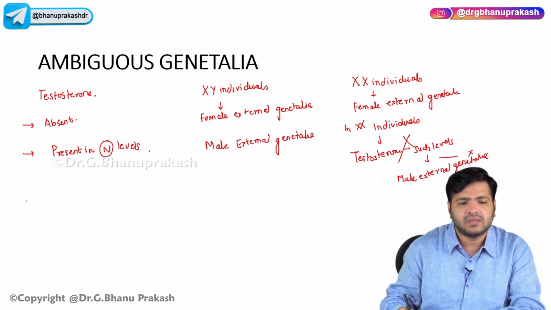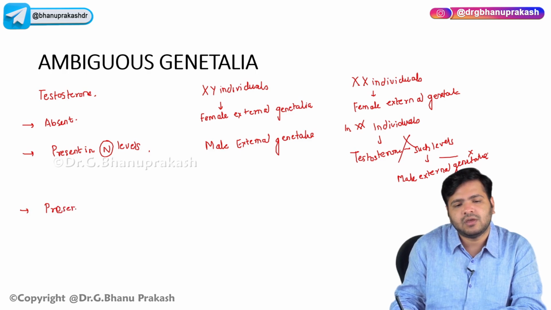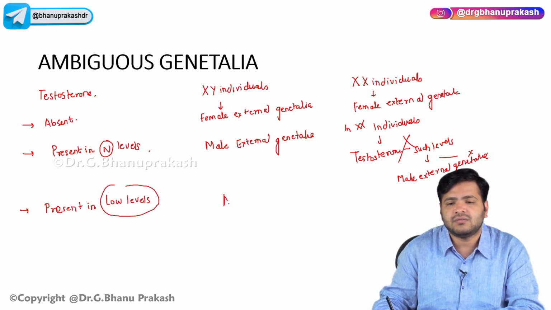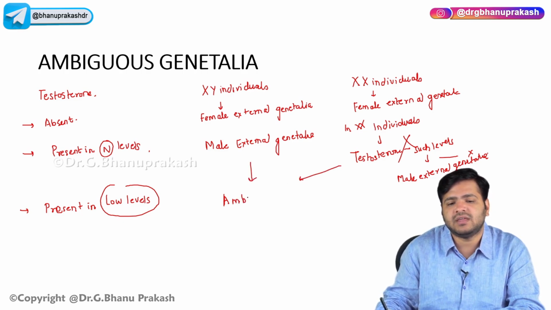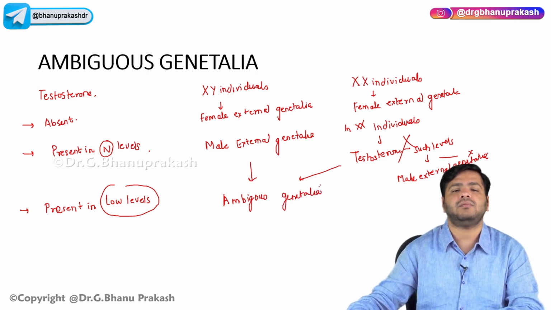Apart from that, remember, if it is present in low levels, what will happen? Now, this is something common to both of these: this is ambiguous genitalia.